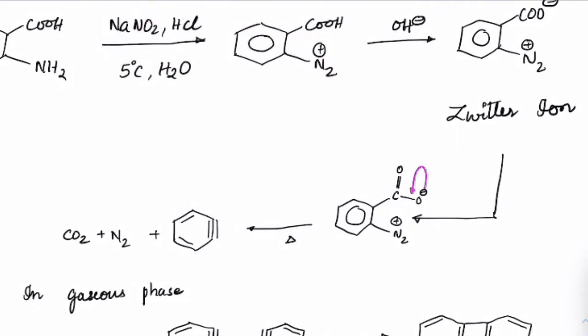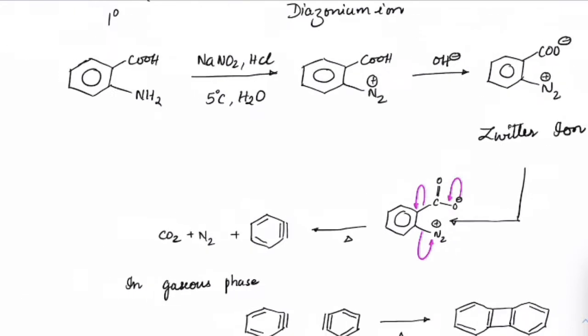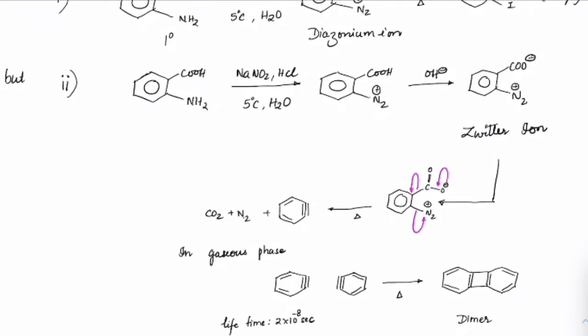From the Zwitter ion you can observe this will become CO2 forming out, leaving a carbanion here. So first there will be carbanion formation, and then the N2 molecule would leave as a leaving group from here, thereby a benzyne is formed. So there is benzyne formation seen, and N2 gas and CO2 gas will be removed. Since you are heating here, heating helps to easily break this CO2 bond. The benzyne which is formed normally is in the gaseous state.